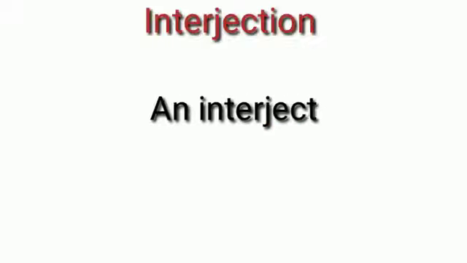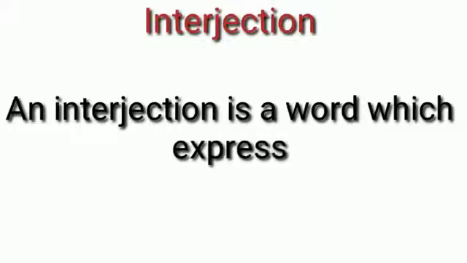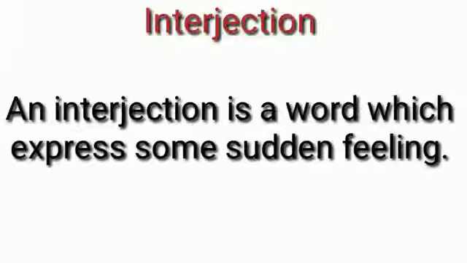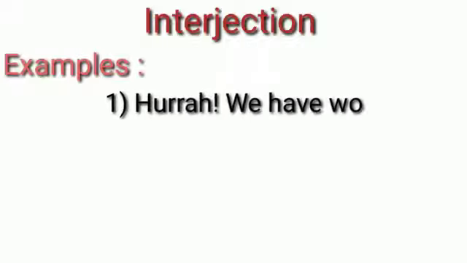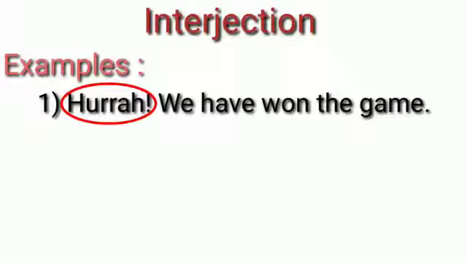Now, let's move on to the last part of speech. The last part of speech is interjection. What is an interjection? An interjection is a word which expresses sudden feeling or emotion. Again, I repeat, any word which expresses some sudden feeling or emotion is called an interjection. For example, hurrah, we have won the game. The word hurrah expresses a happy feeling. So the word hurrah is an interjection.